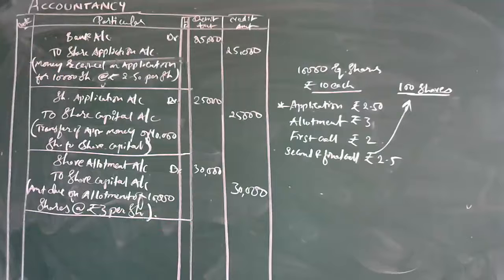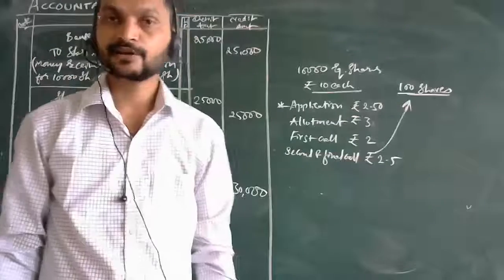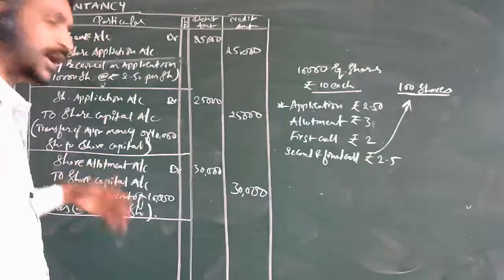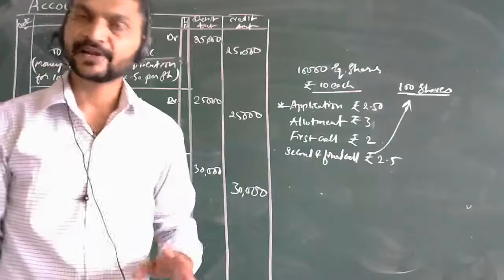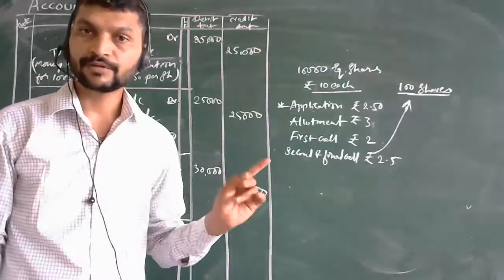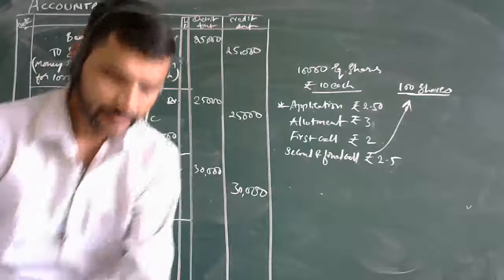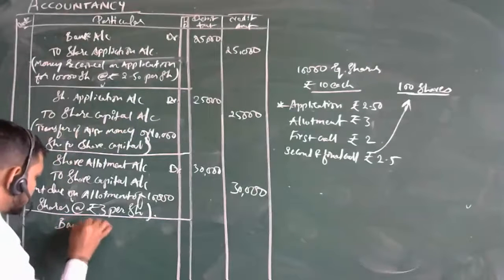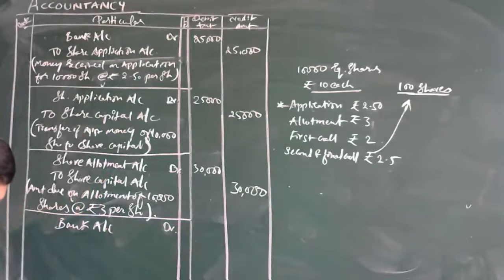Then after this, what can we take here? How will it be transferred or taken under the individual bank accounts? You may remember this point: for the allotment of shares to each shareholder, separate individual accounts are opened in the scheduled bank. These are normal things which you should remember. Then further, bank account debit to share allotment account.